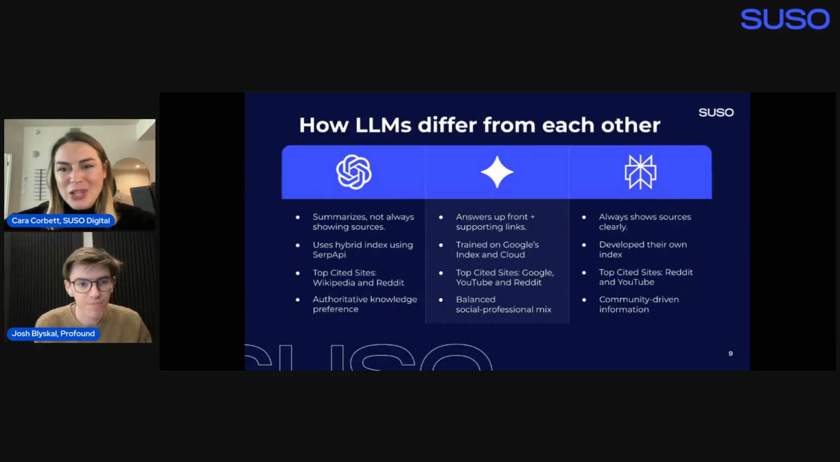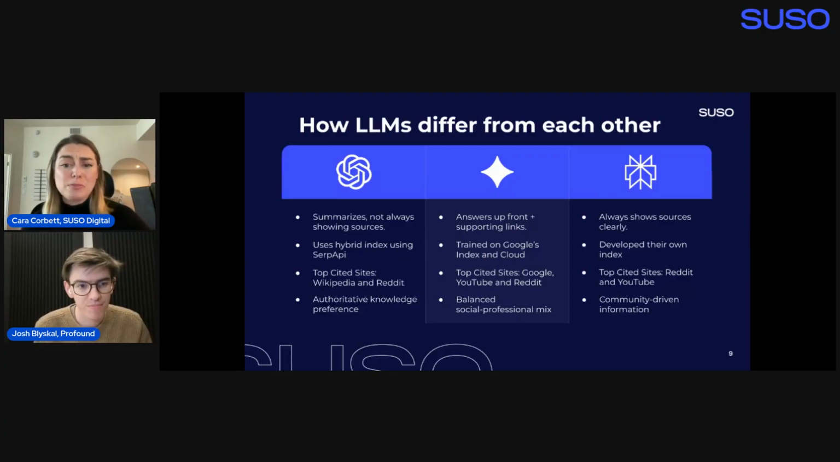It's really good at pulling together a clean conversational answer out of multiple different sources, but unfortunately, it doesn't always show these sources. So that means your client's content could be in the response, but without their name or their website link attached to it. For its grounding data, it uses a hybrid index using SerpApi. So it's often pulling from Google or Bing through that API.